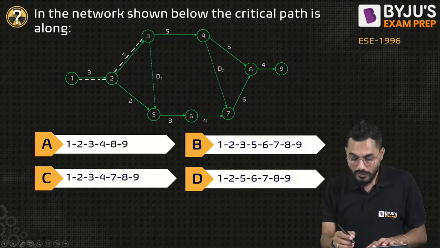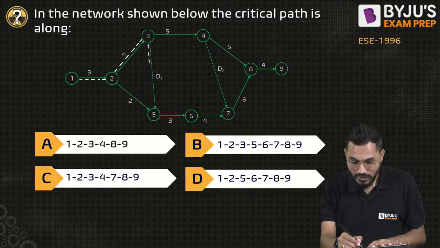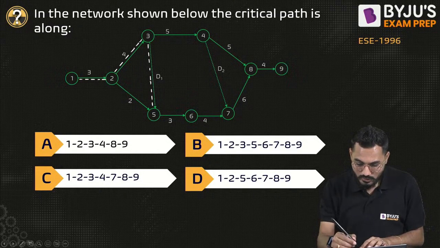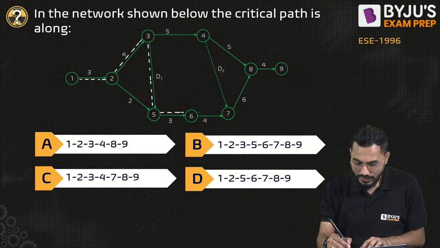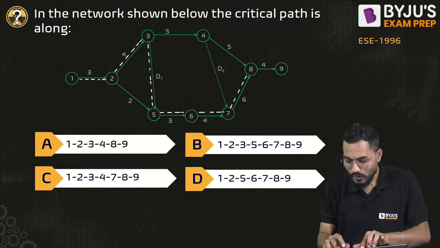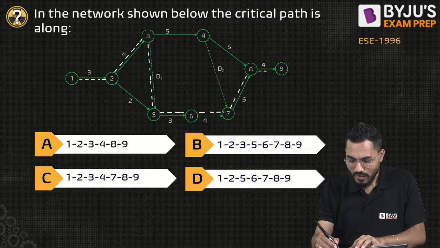Something is coming. But if I go by this, can I say that I may get the longest time available here? So I'll just go by that. By looking at that only, I can just say that. So this is the longest path available in the network. Is it the longest path available? You can go and check that. How much is the longest path?